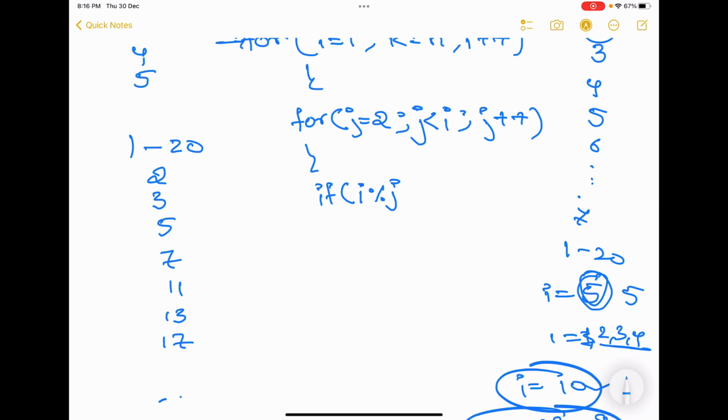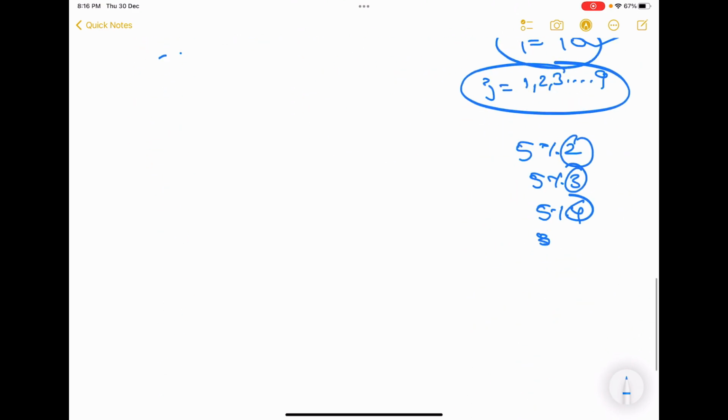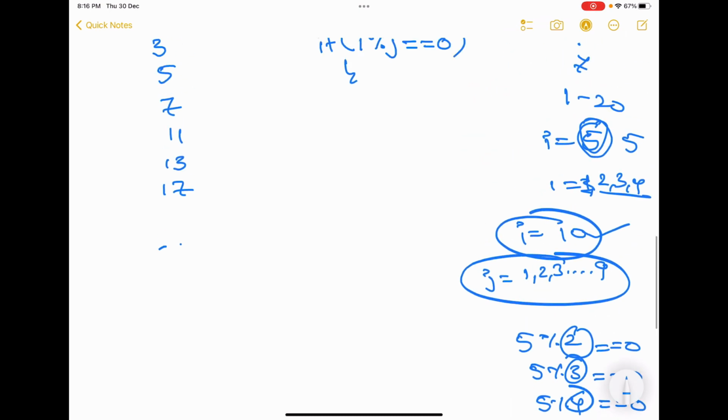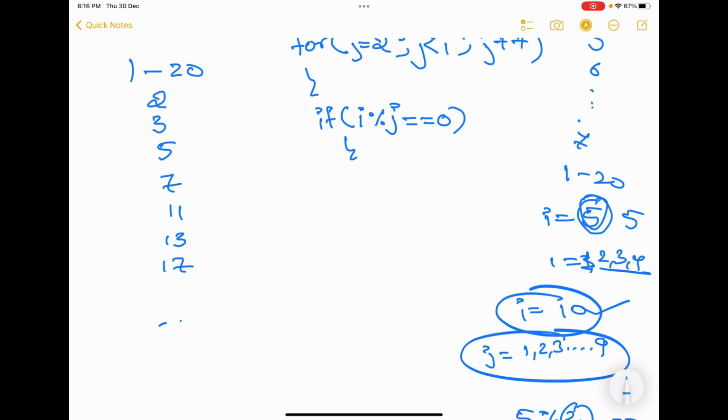If i mod j is equal to 0, what does this mean? If 5 modulus 2 is equal to 0, or 5 modulus 3 is equal to 0, or 5 modulus 4 is equal to 0, if that happens, if the number is divisible, we will set a flag.